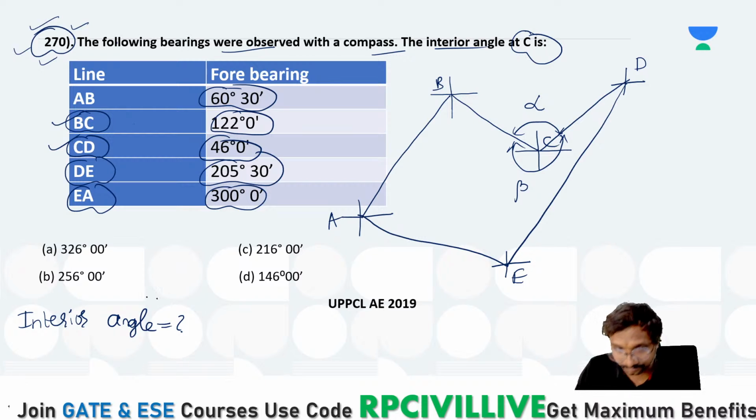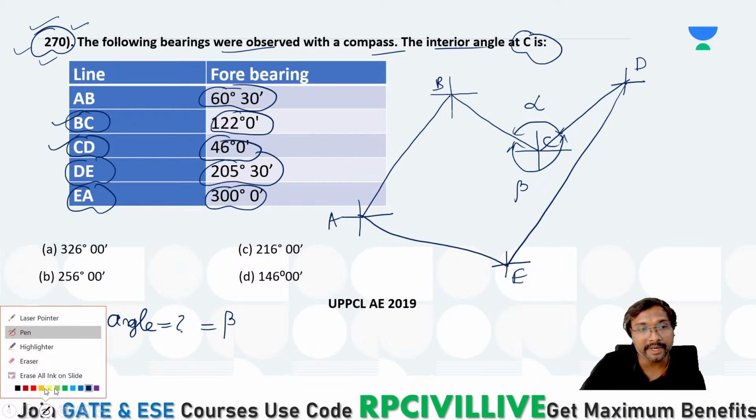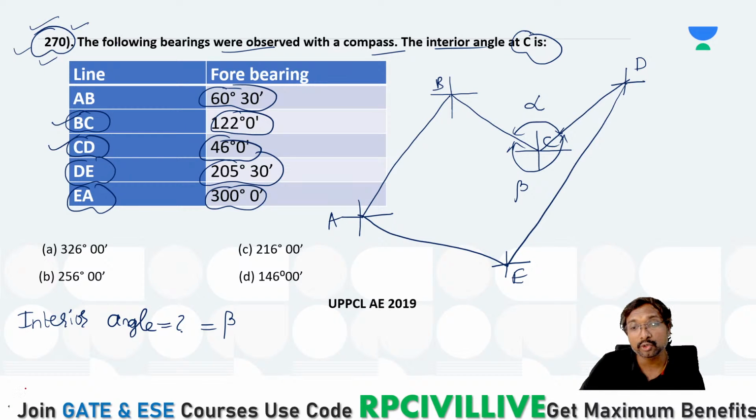You can say. This alpha value we have to get it or beta value we have to get it everyone? That a beta value we have to get it, na? Yes or no? Yes, Shubha, that's correct. Beta value we have to take it, right? You observe the diagram and from that it is observed that beta is the interior angle. Yes, beta, Anjanelu, beta is the interior angle, na?